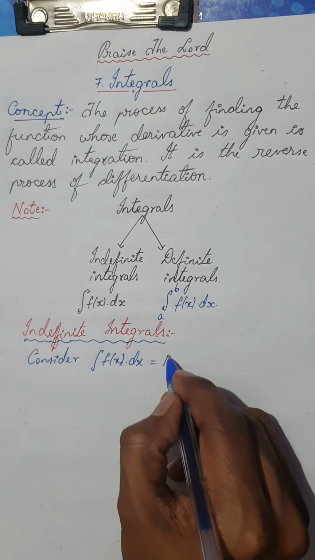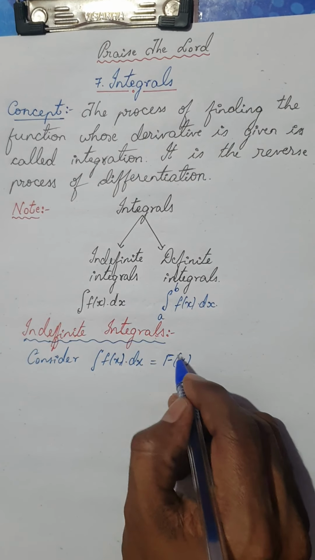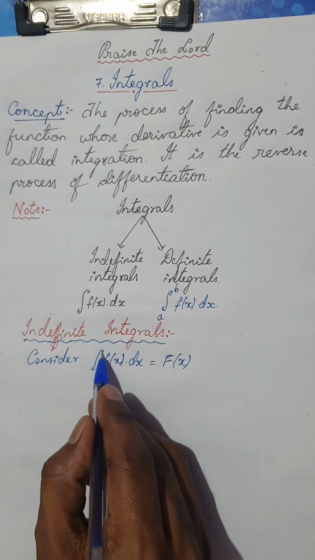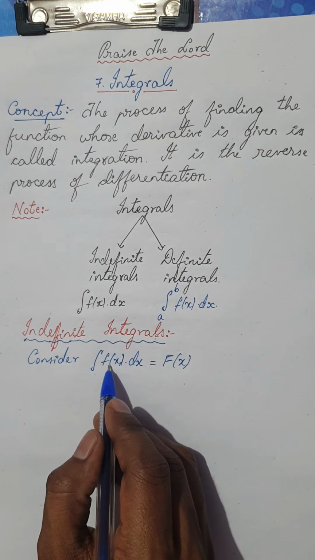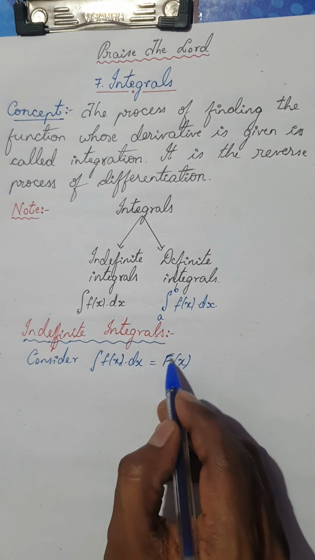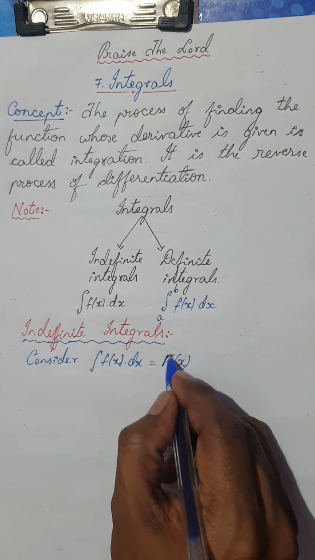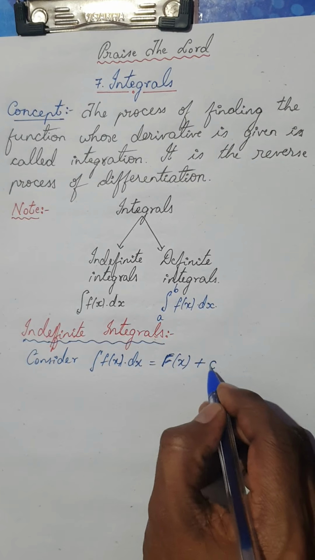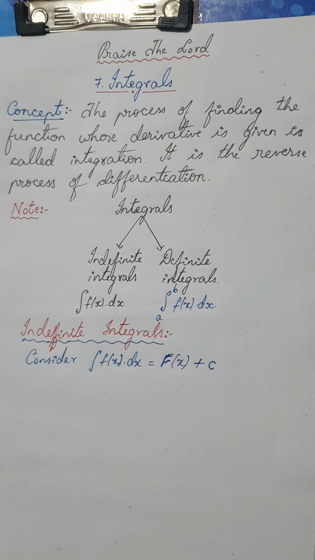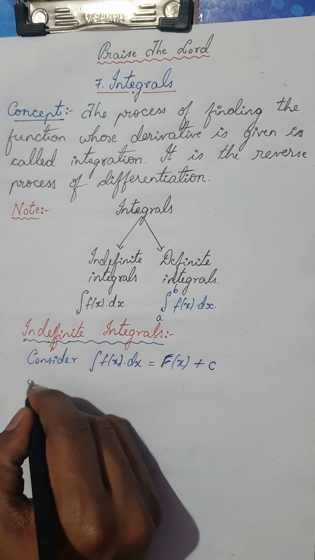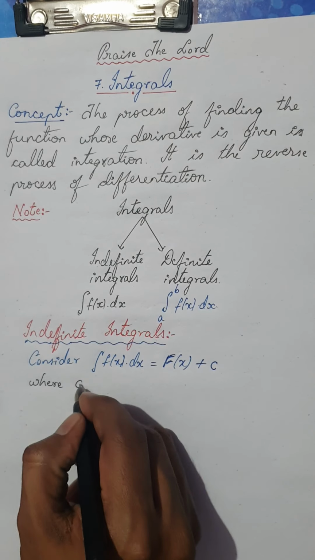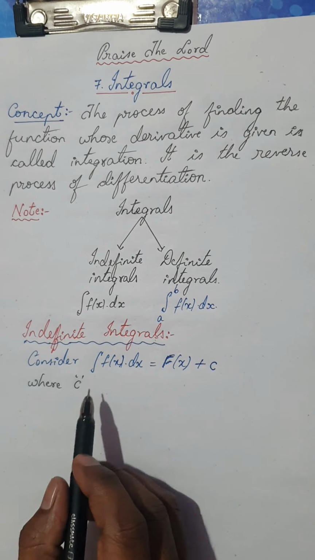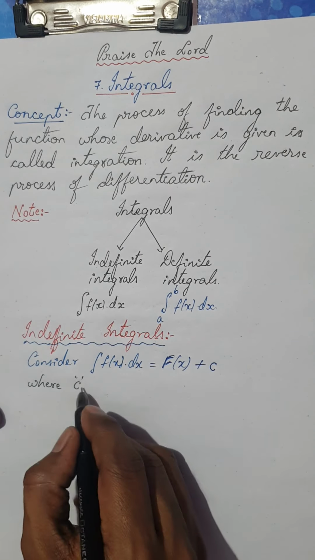Now let me consider another function here. If you integrate the derivative, you get back the function, let me say f of x. But remember, for an indefinite integral, you will get a constant, plus c. Usually you can take it as a constant, either c or k, but generally we take c.